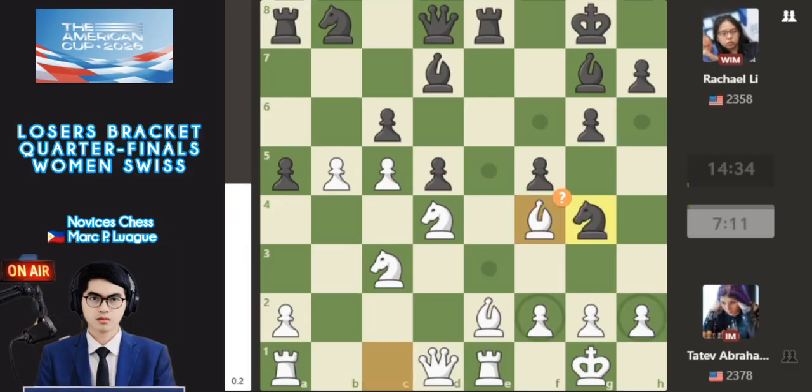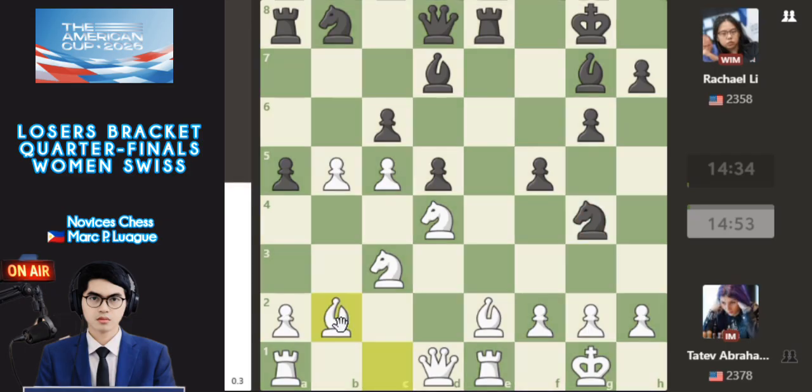And also bishop f4. So this is a bad move. Another bad move by Tatev. So this is a second bad move here. The best move is bishop b2. It needs more defense of this one with the knight here. So this is a defense. According to the computer engine, this is a good advantage for White. Okay, so bishop f4 is a blunder.